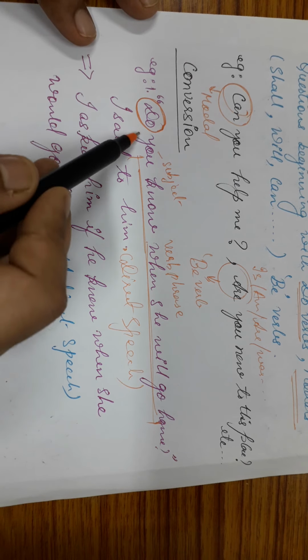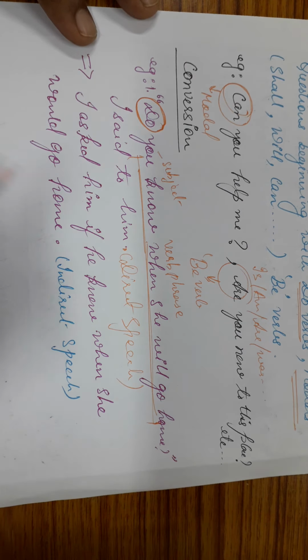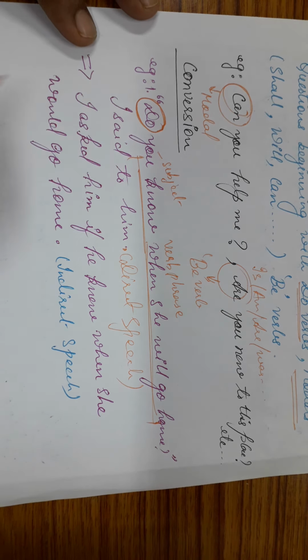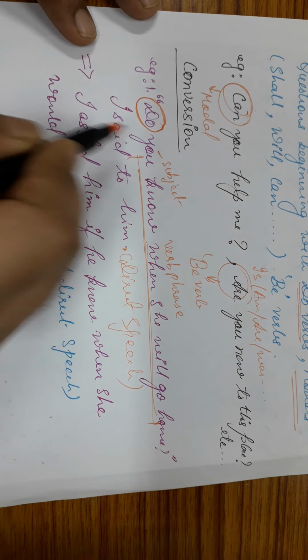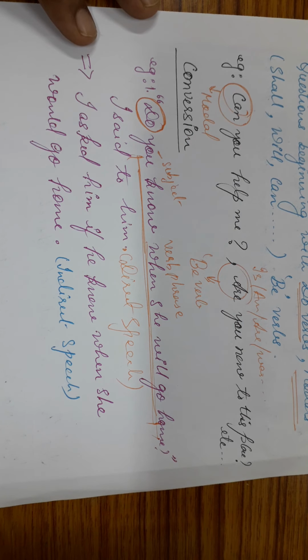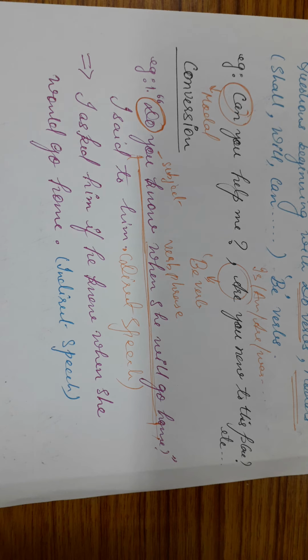Here in this example, "Do you know when she will go home?" I said to him. This is in direct speech, and the question starts with the do verb, followed by the subject, and then we have the verb phrase. Now, always remember in an interrogative sentence, a while back I told you that the structure we follow is the WH word followed by a be verb or a do verb, then the subject and then the verb phrase.